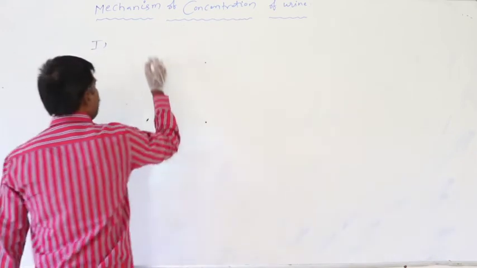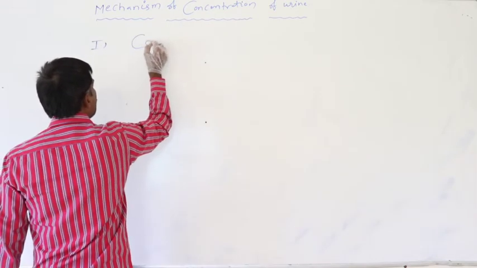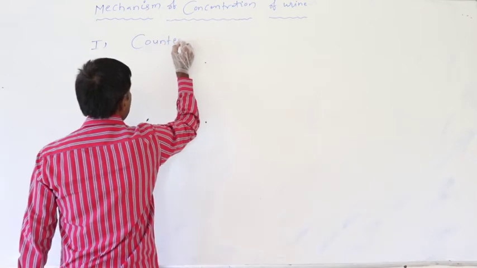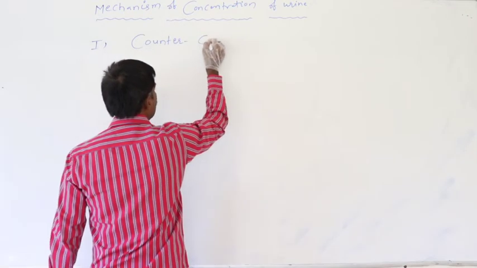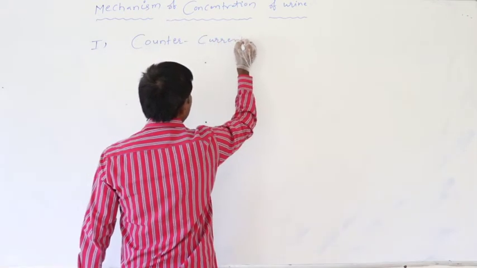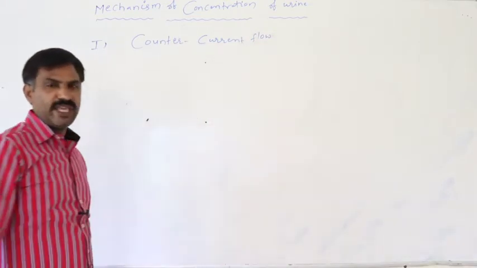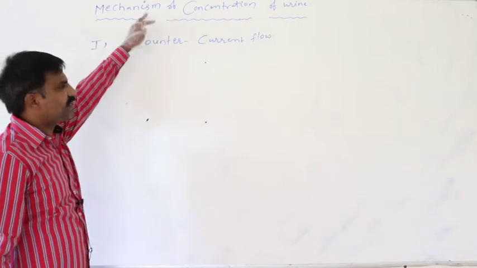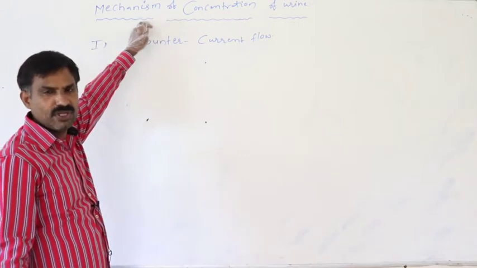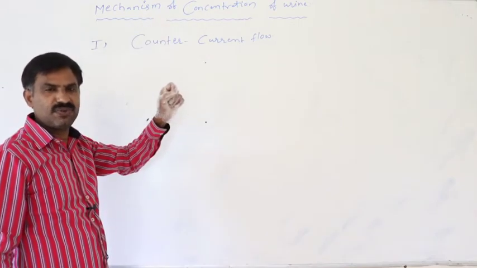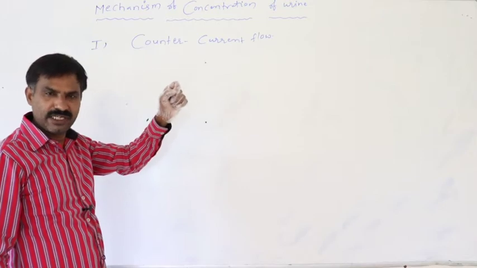One is the counter current flow. Counter current flow is one reason for getting the concentration of primary urine while it passes through the various parts of the nephron towards the collecting duct.